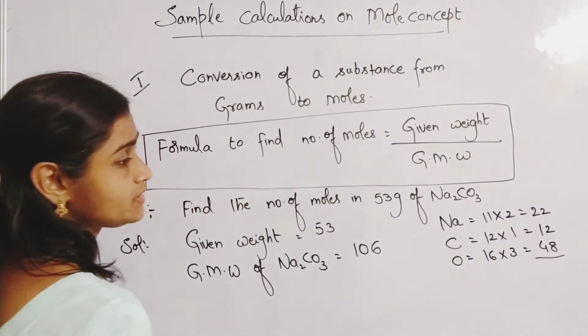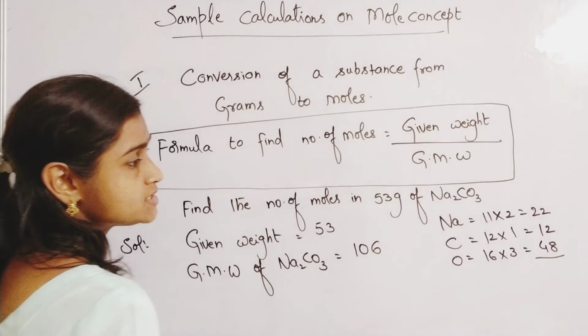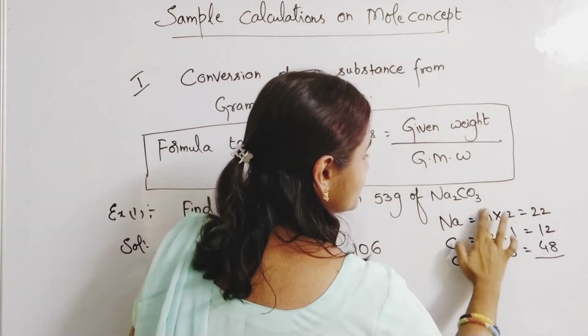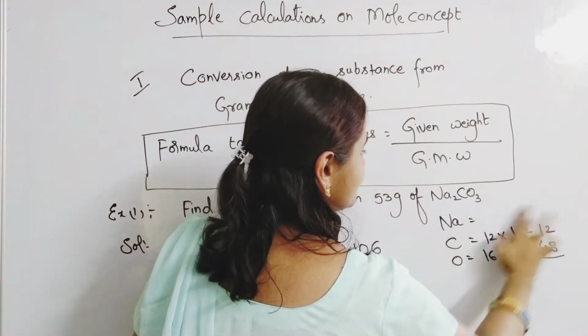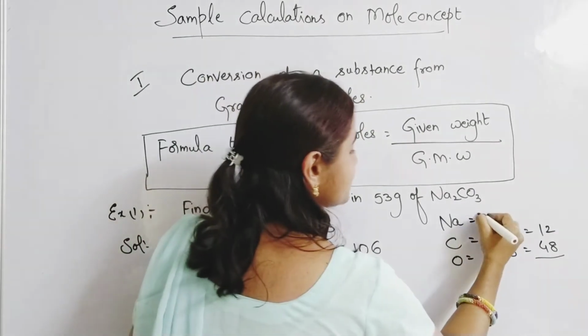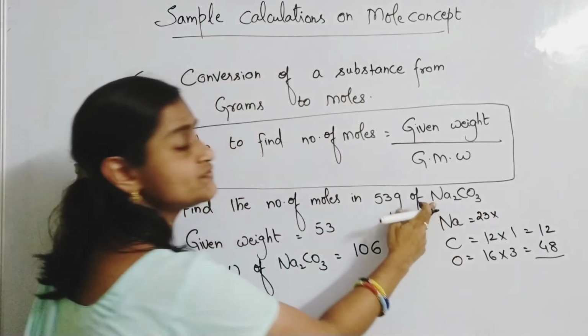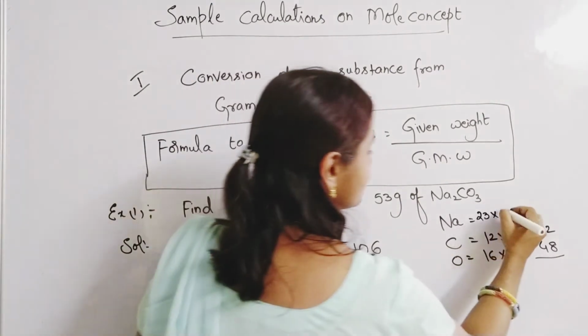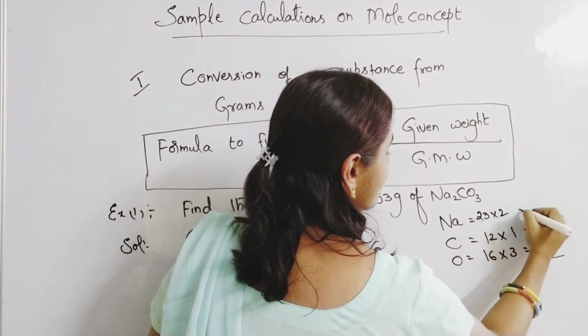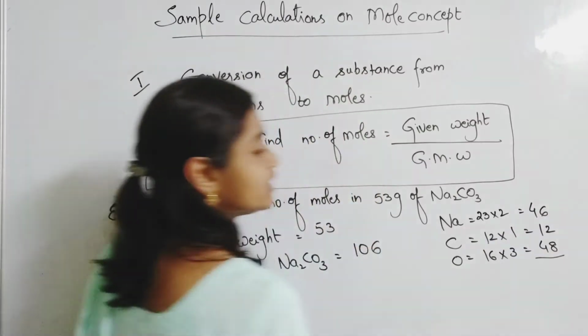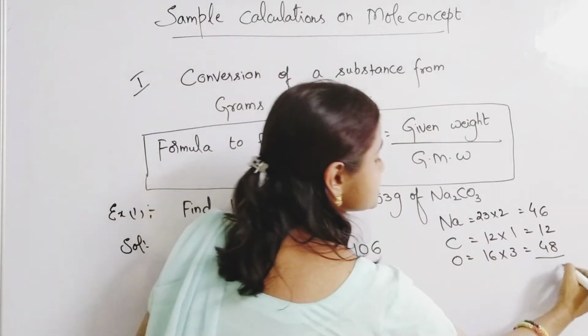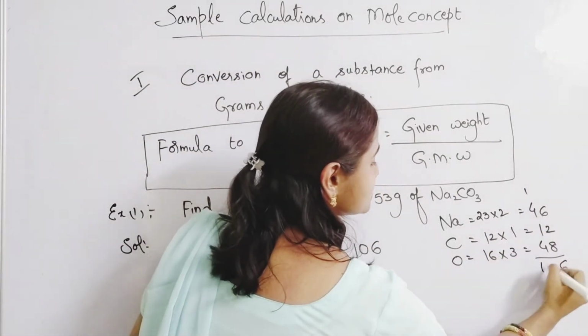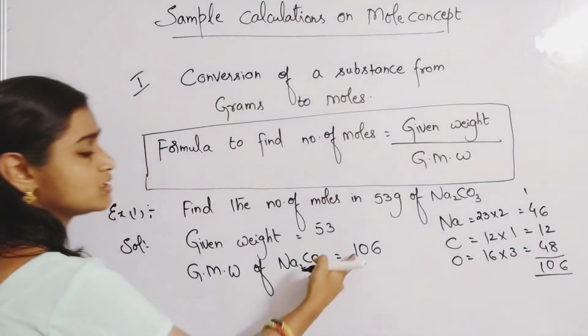Sorry, I wrote the atomic number. Sodium's atomic weight is 23, not the atomic number. 23 into 2 is 46. Adding 46, 12 and 48, you get a total of 106.